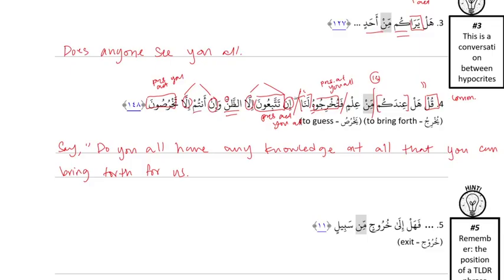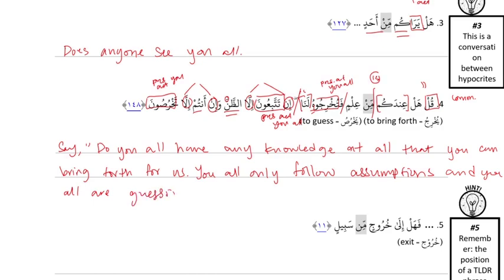And let's translate them. إن تتبعون. You all only follow assumptions. And you all only guess. Or are guessing. So we translate it without the in إلا, and then we reincorporate it, and end up with our onlys.